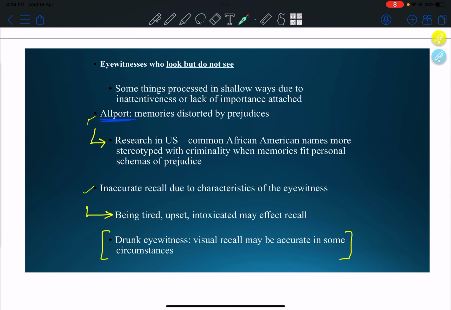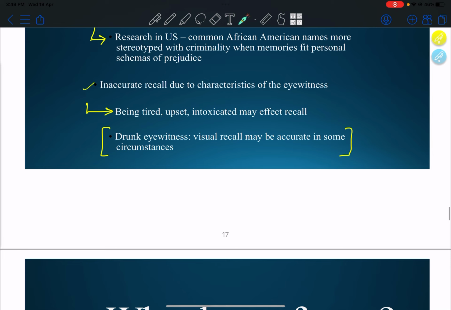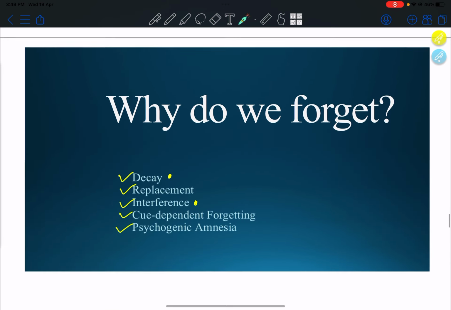Eyewitnesses who look but do not see: some things are processed in shallow ways due to inattentiveness or lack of importance attached. Allport: memories distorted by prejudices. Research in the US found that common African American names were more stereotyped with criminality, when memories fit personal schemas of prejudice. Inaccurate recall may also be due to characteristics of the eyewitness, such as being tired, upset, or intoxicated, which may affect recall. For a drunk eyewitness, visual recall may be accurate in some circumstances.